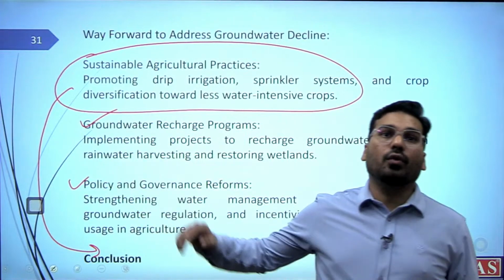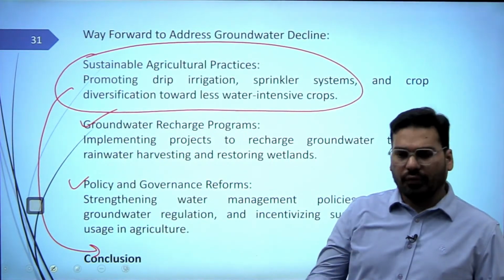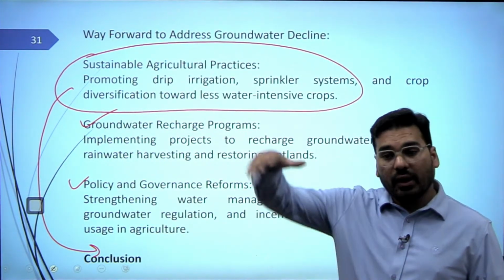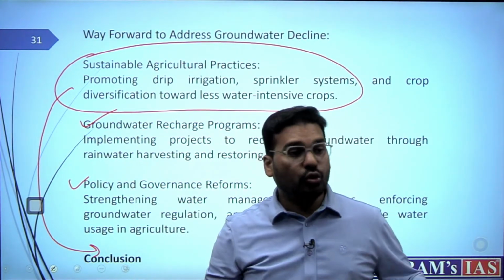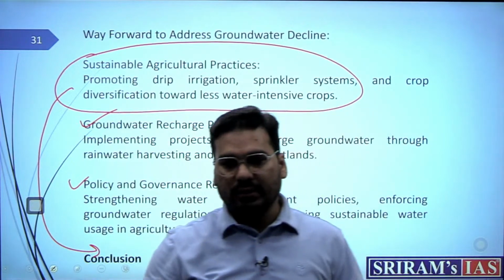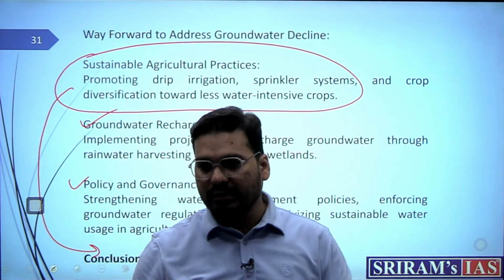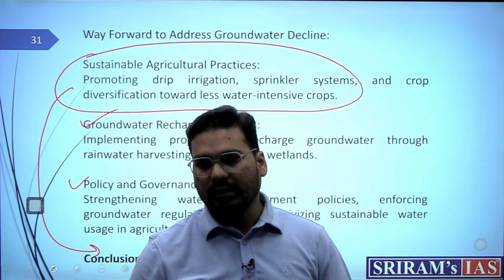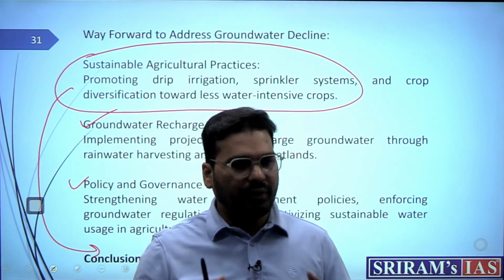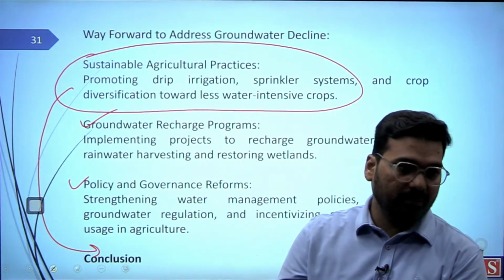Then the groundwater recharge programs, lot of water harvesting programs, or say all these traditional water harvestings. Yes, surangam, baulis. Yes, bawdi hoti thi. Yes, all these things we have. Tankas in plateau areas. These have been declining. So we need to rejuvenate them.